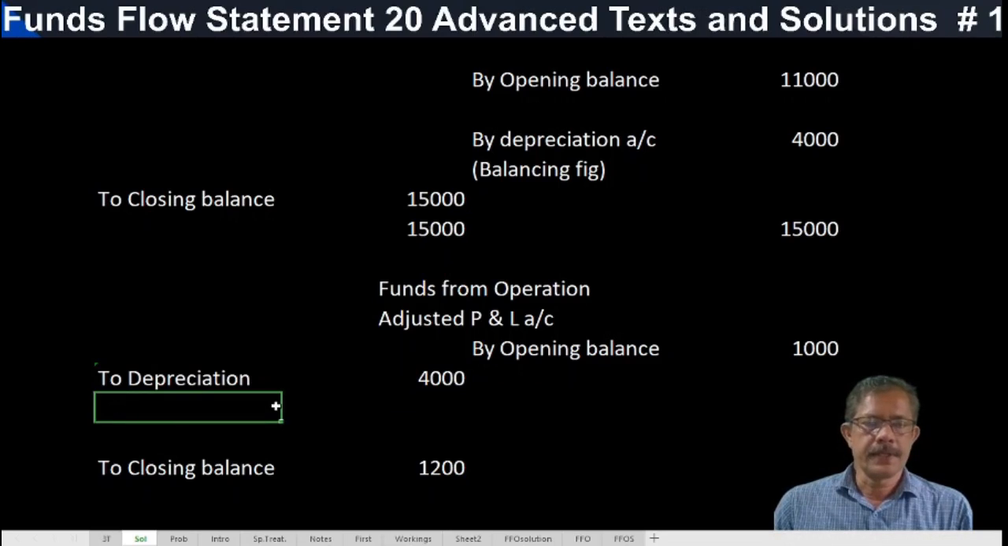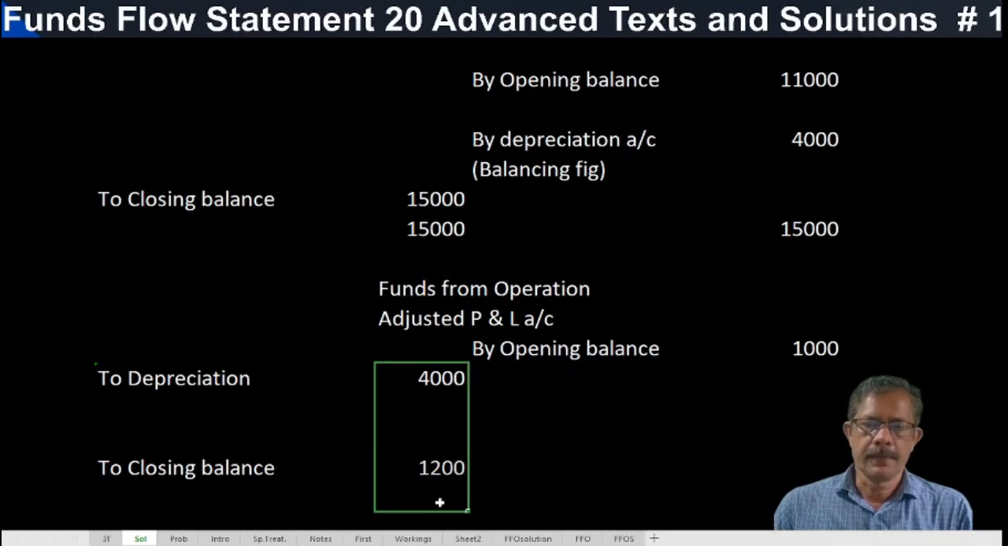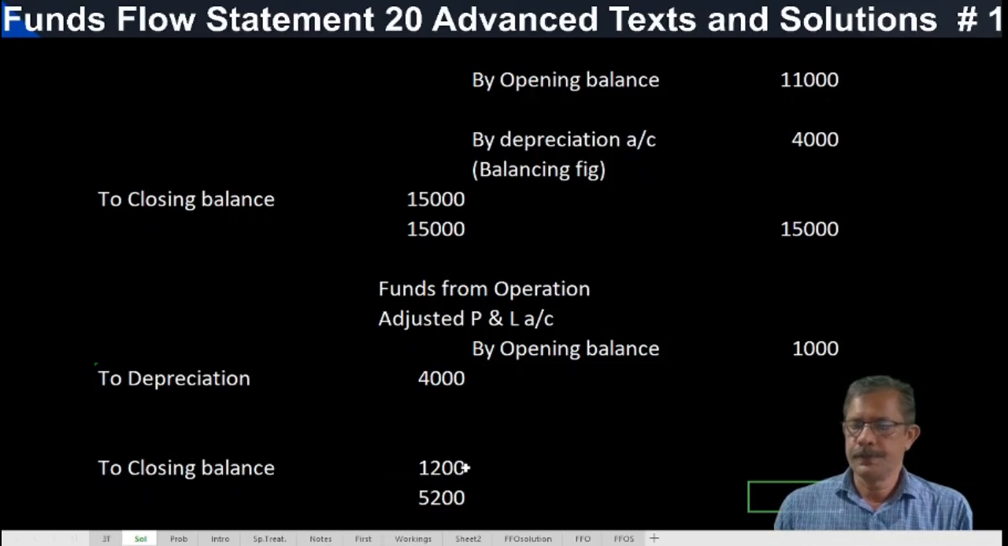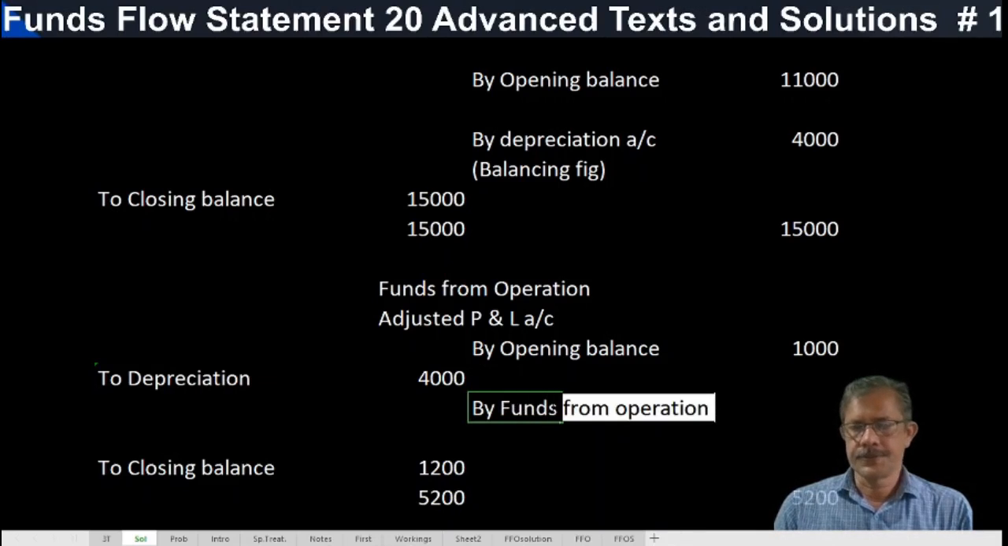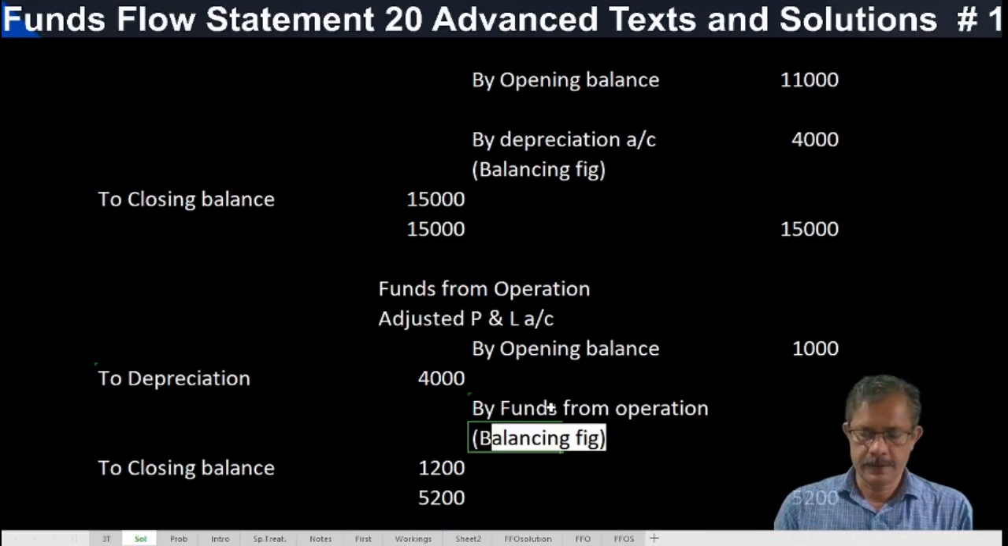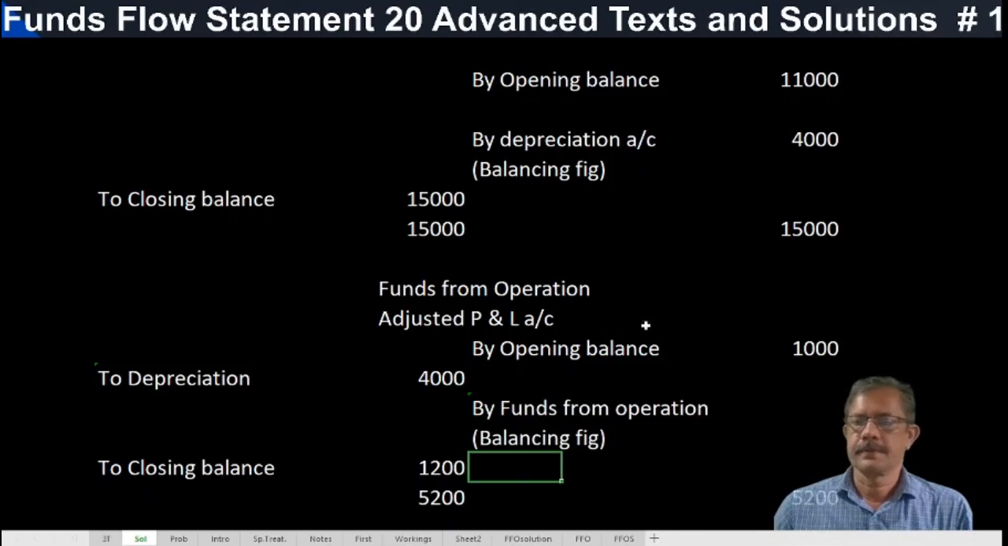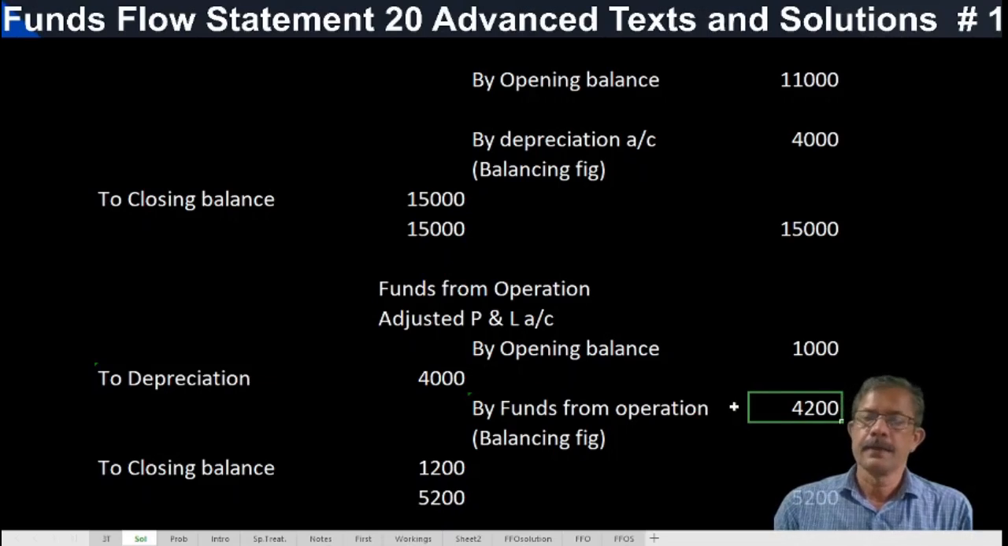If a transfer to reserve is there, we have to write it here as transfer to reserve. Then loss on sale and profit on sale, everything should be adjusted here. Then the higher side should be balanced, and 5,000 should be shown. This is by funds from operation, the balancing figure in brackets. How much is it? 4,000. And this is shown as a source of funds in the funds flow statement.